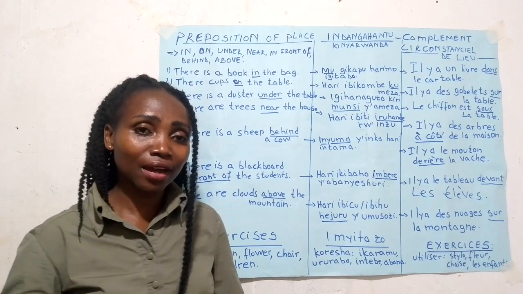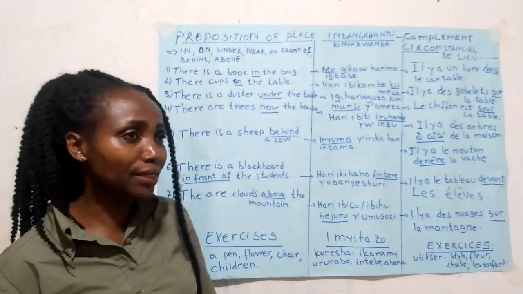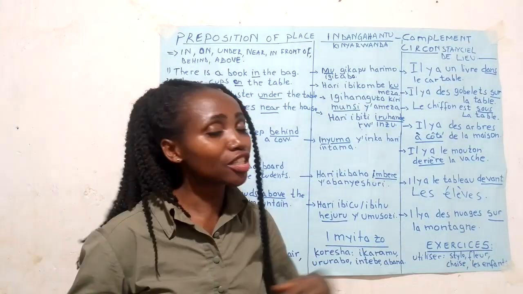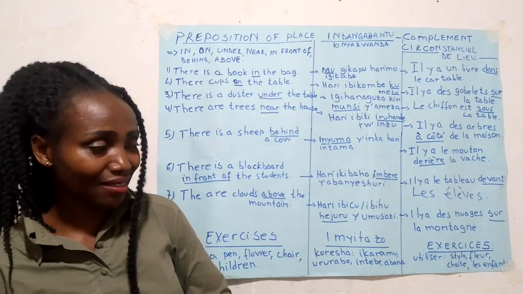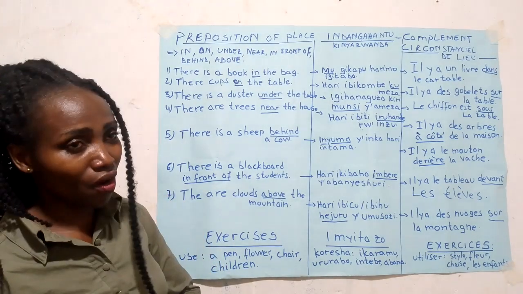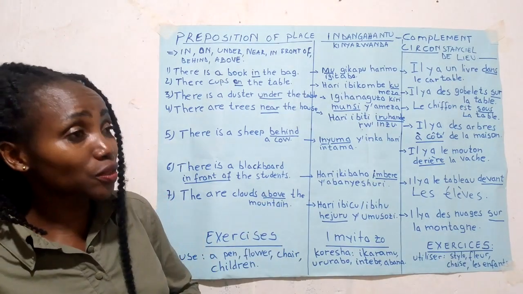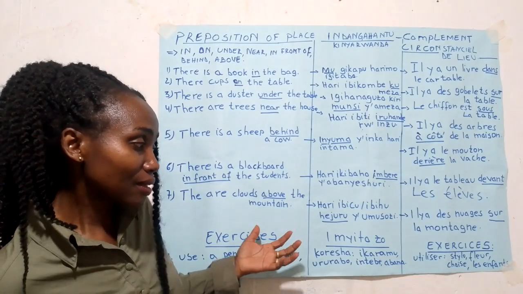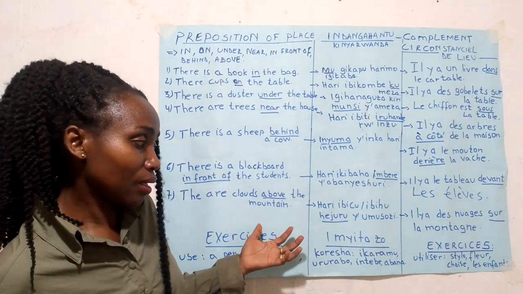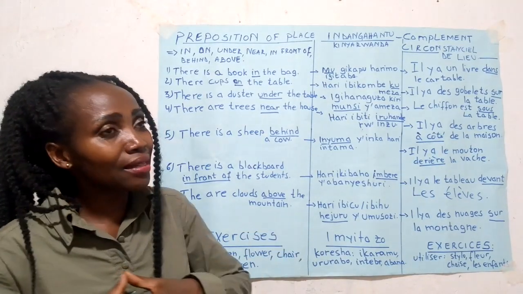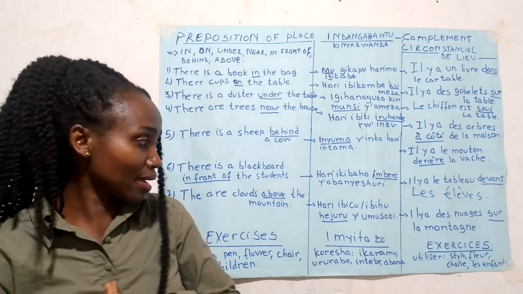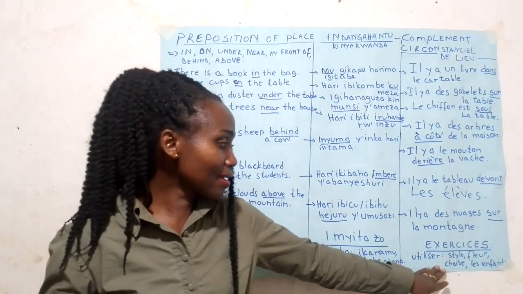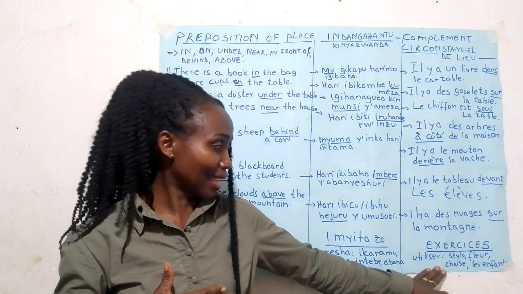Can you repeat? Les enfants sont en classe. Yes, in the classroom. Or, les enfants sont à la maison. Ou dans la maison. It means they are in the class or in the house. So I think here it is now very, very clear.